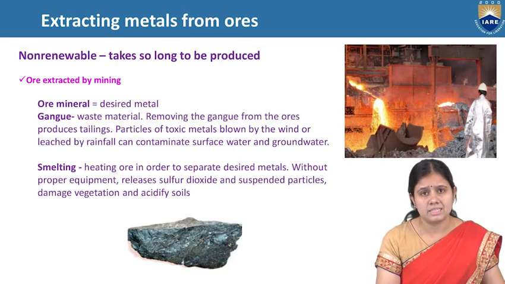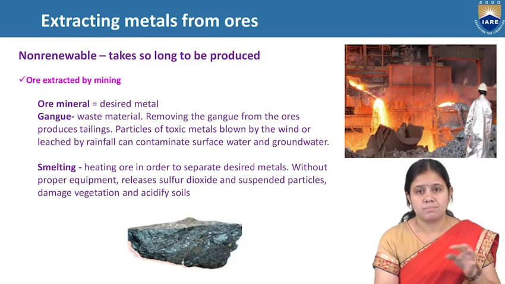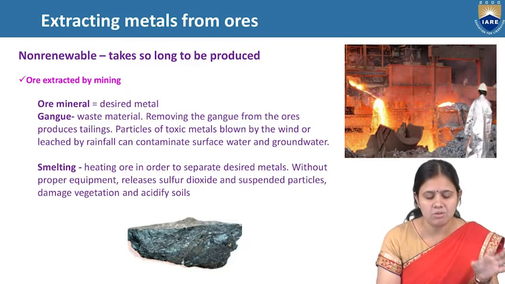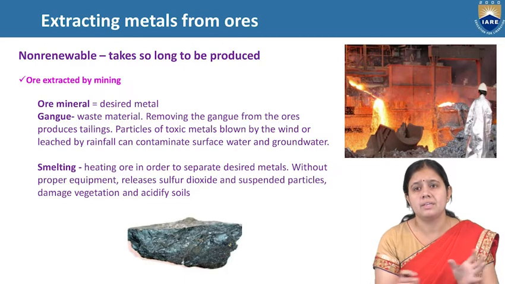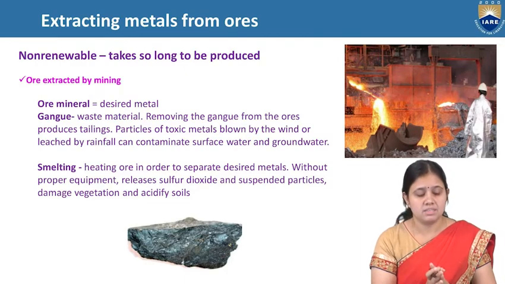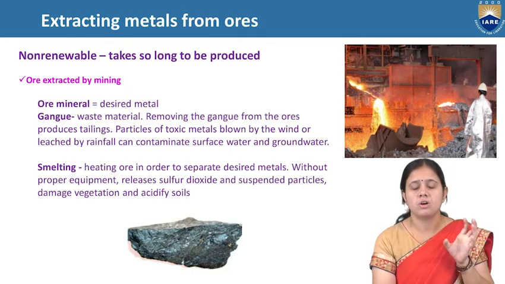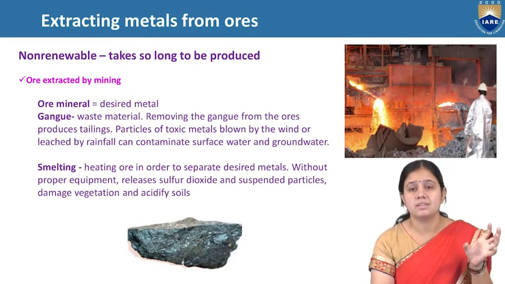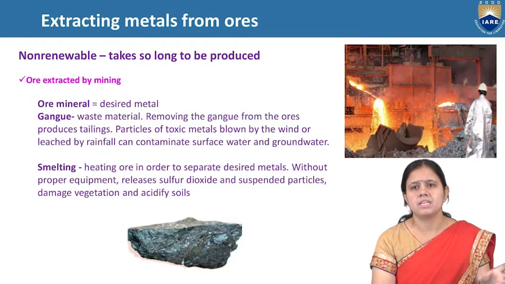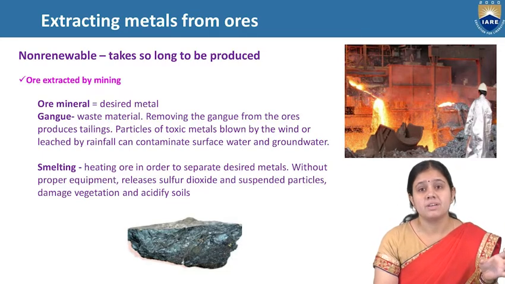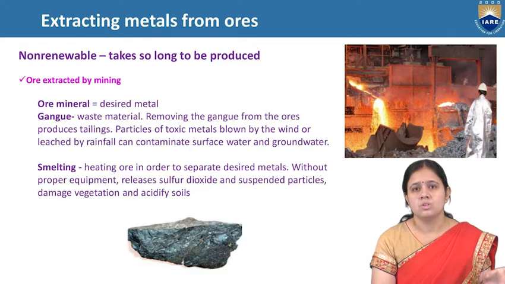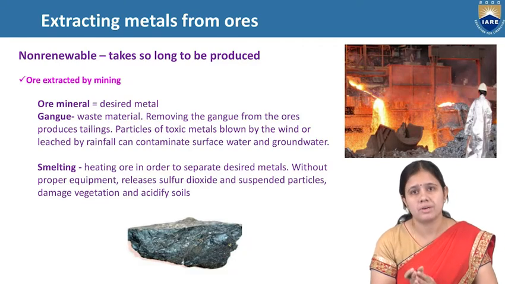The next step is smelting. Smelting is the heating of ore to separate the desired metal. After heating this ore, we get our desired metal. Without proper equipment, it releases sulfur oxide and suspended particles that damage vegetation and acidify soils. So extraction of minerals is harmful for the environment also.